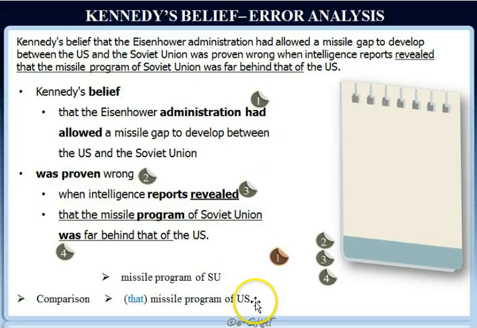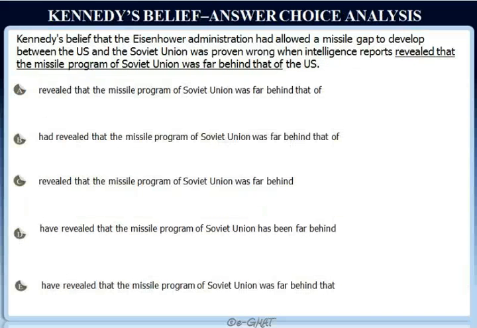So now we'll move over to our answer choice analysis and see if there is any other answer choice that is better, and also if we can eliminate all the other answer choices. So there appear to be no errors in choice A. Let's look at choice B now. Kennedy's belief that the administration had allowed a missile gap to develop was proven wrong when intelligence reports had revealed. Now there is a verb sequencing error.